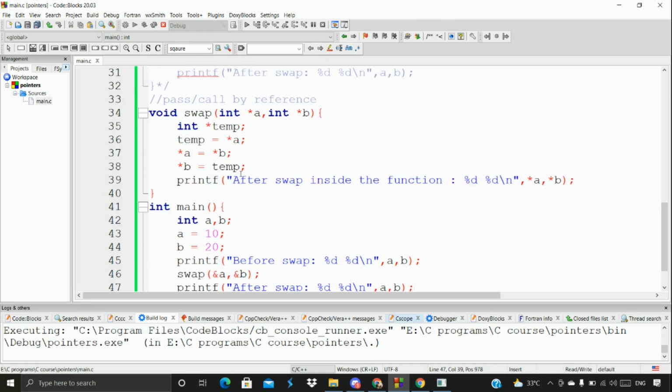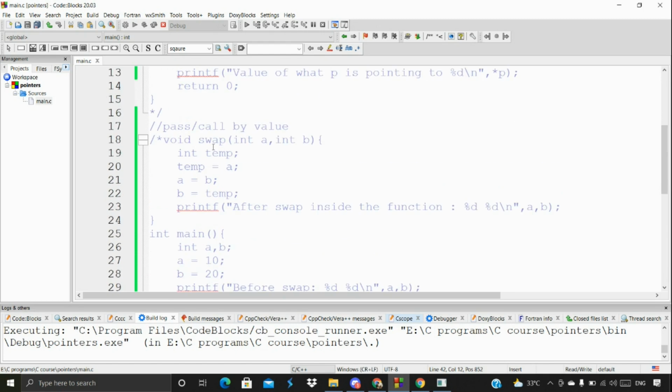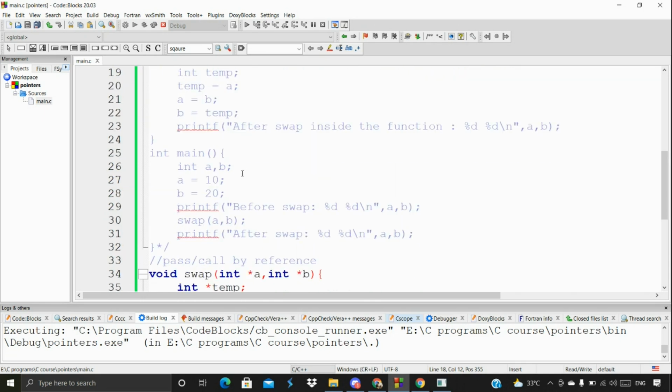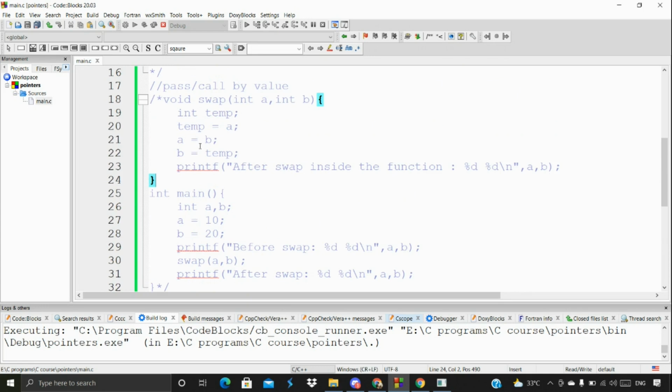Because we're getting the address of the particular variables, and then we are changing the values on that particular address only. Whatever is stored inside the A and B addresses, we make changes to. But when it comes to pass by value, we are creating new variables, and then we are doing this, and that's the reason once the function ends, that particular new variable is no longer available.